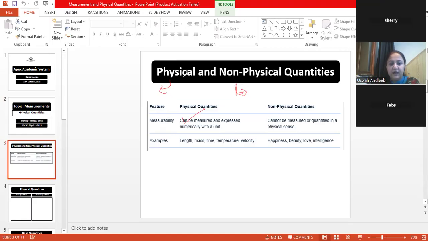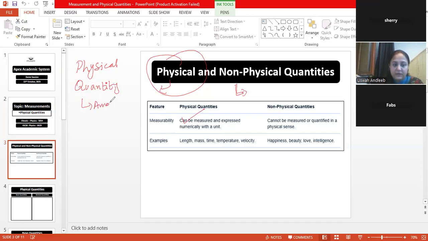If you know anything about these physical quantities, can you please share? If you don't know about physical, that is fine. Do you understand anything from the terminology quantity? Quality, I have written, sorry. It's quantity. Do you understand anything? What is a quantity? Quantity like amount of something.